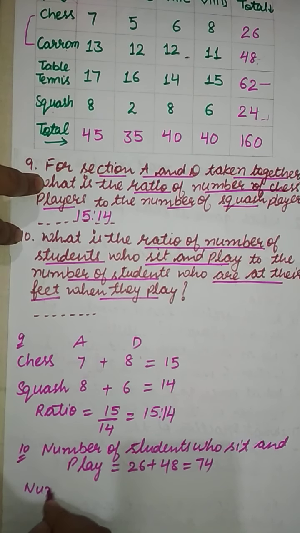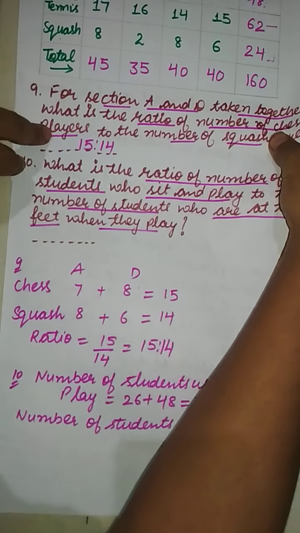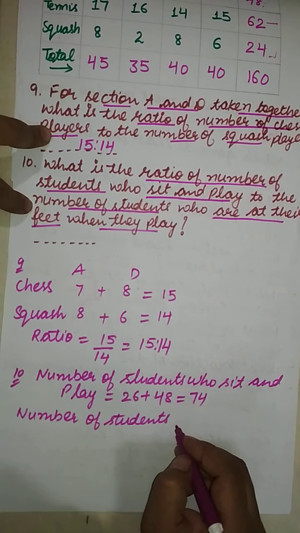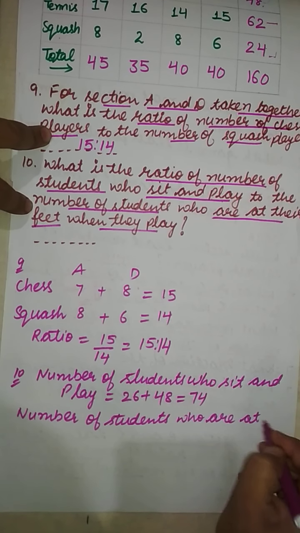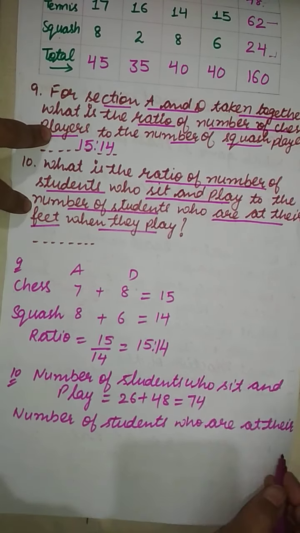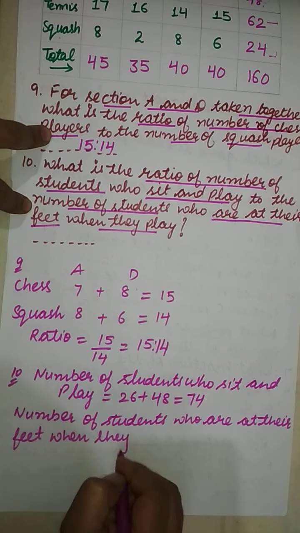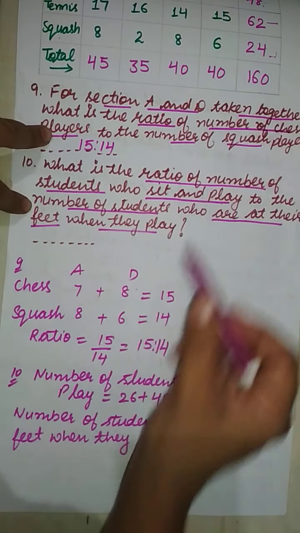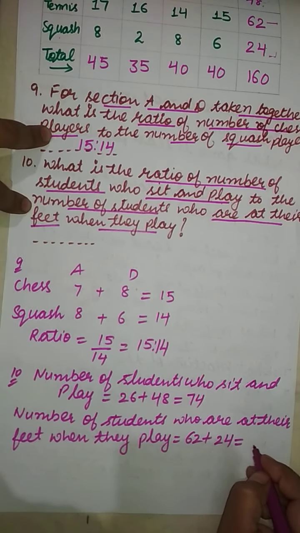Number of students who are at their feet when they play. This is 62 and 24. 62 plus 24 is equal to 86.